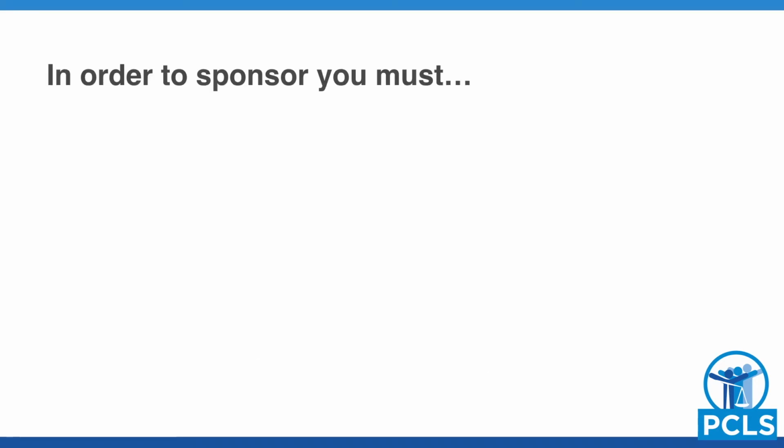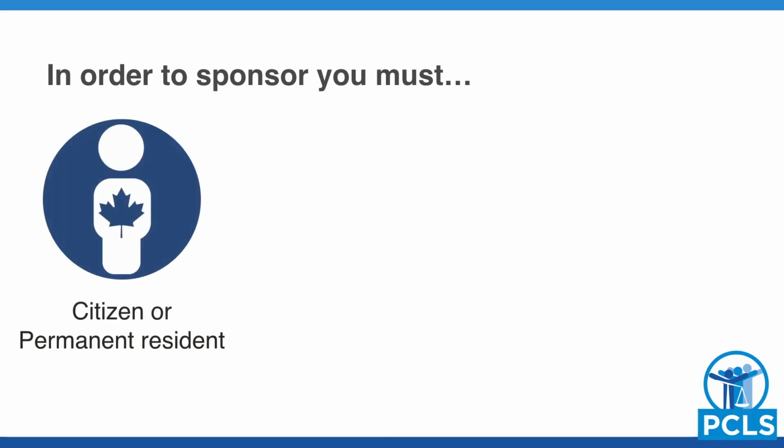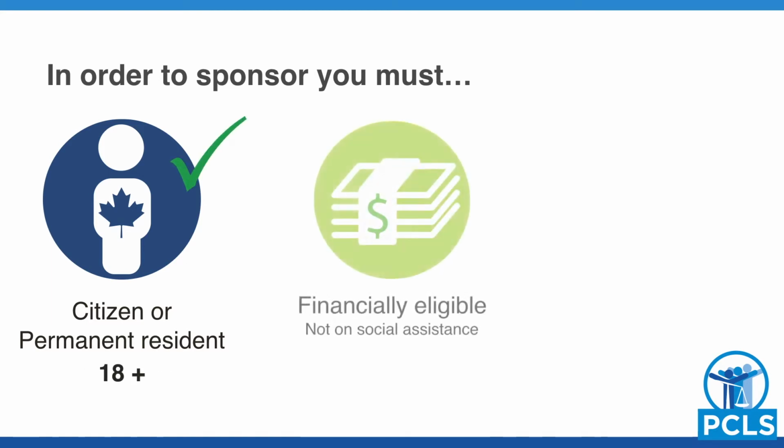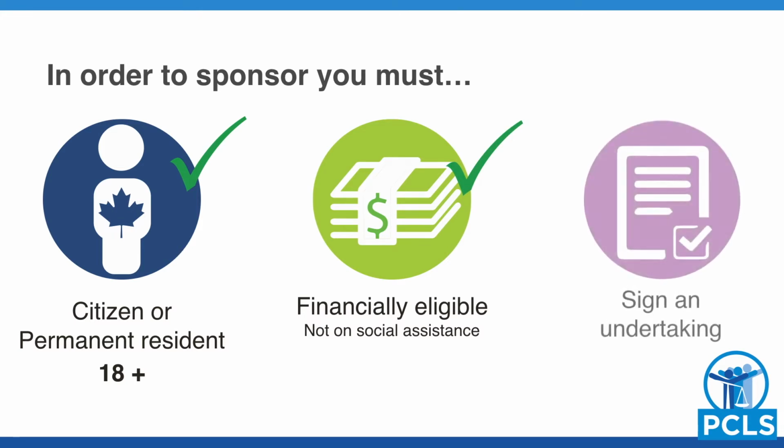In order to sponsor a family member, you have to meet a few requirements. First, you have to be a Canadian citizen or permanent resident, and you must be 18 years or older. Second, you cannot be in receipt of social assistance other than ODSP. Finally, you will also need to sign an undertaking. The undertaking is a promise to provide for your family members' basic needs, including paying for any social assistance that